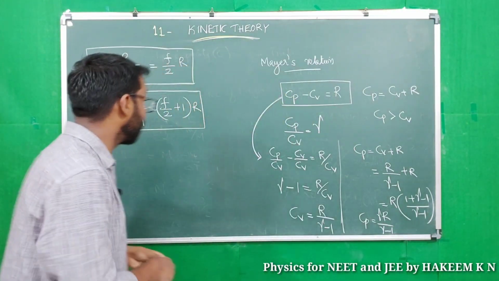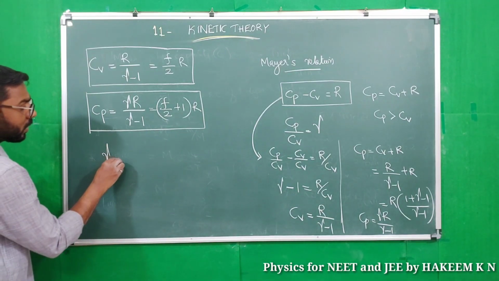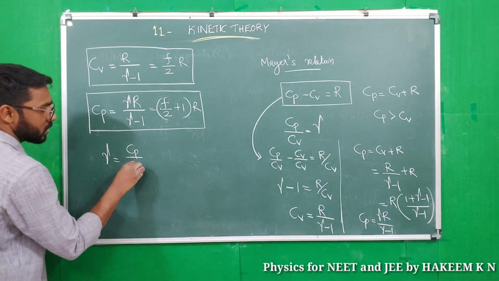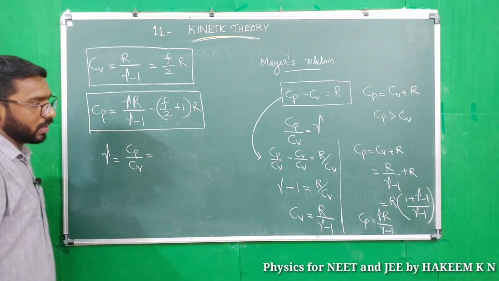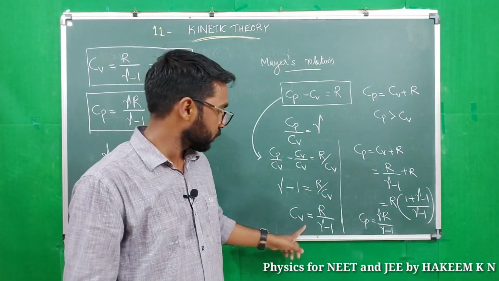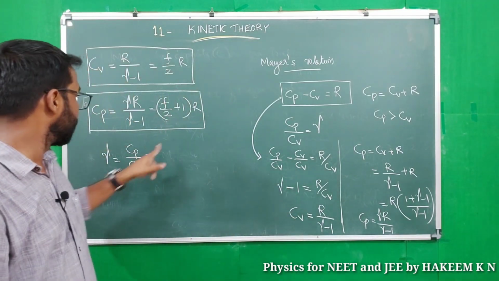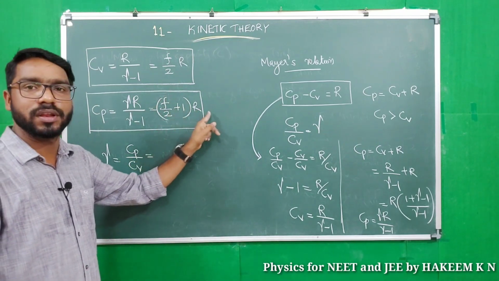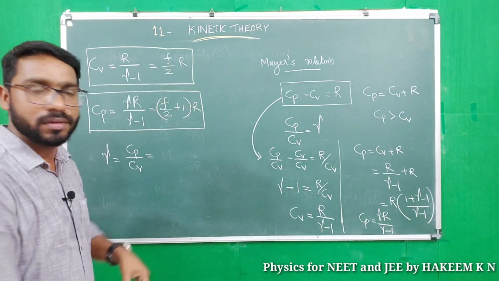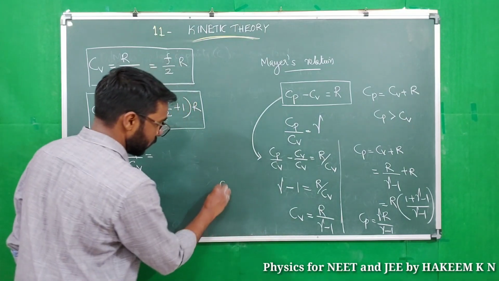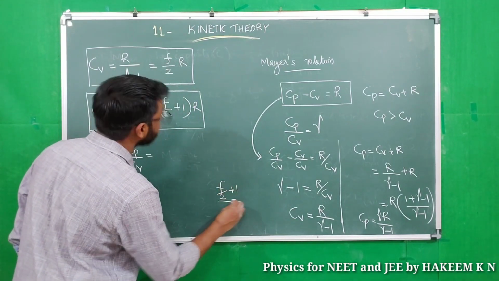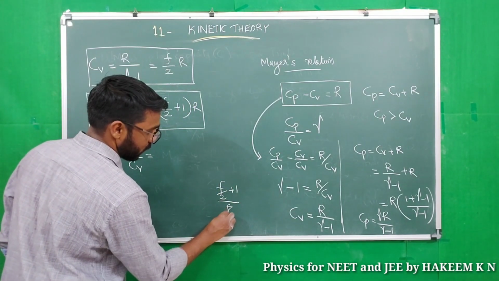Then what will be gamma? Gamma, the general equation, is Cp by Cv. What is Cp? Cp is F by 2 plus 1 into R. What is Cv? F by 2 R. Then we will get F by 2 plus 1 divided by F by 2, right?